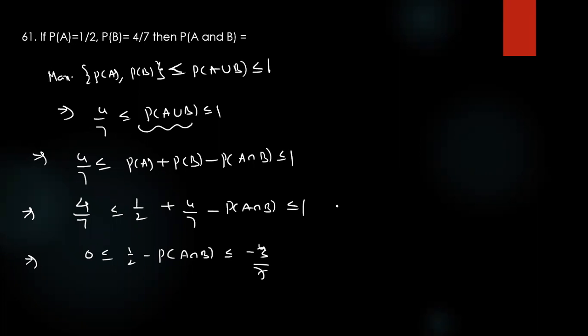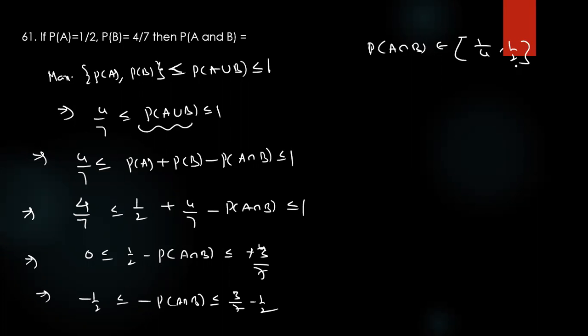Am I correct? Plus 3 by 7, check it. 1 minus 4 by 7, adding minus 1 by 2 again. How much is coming? Multiply minus on both sides. Minimum is how much coming? Question number 61: 1 by 4 comma 1 by 2 is coming. Option is there? Yes, B.